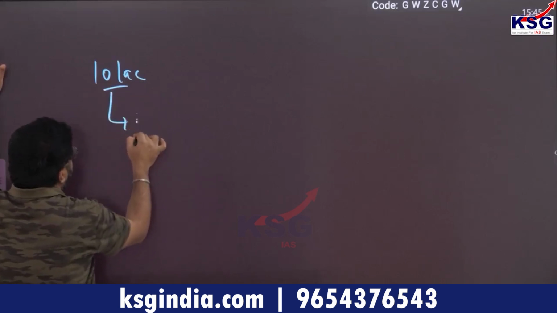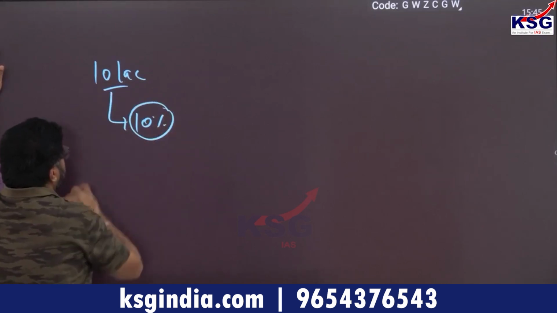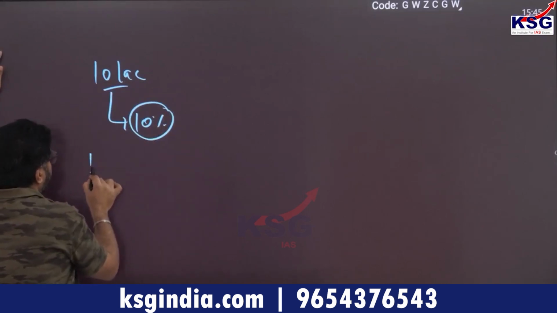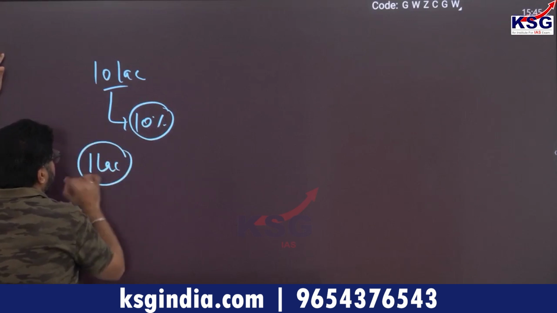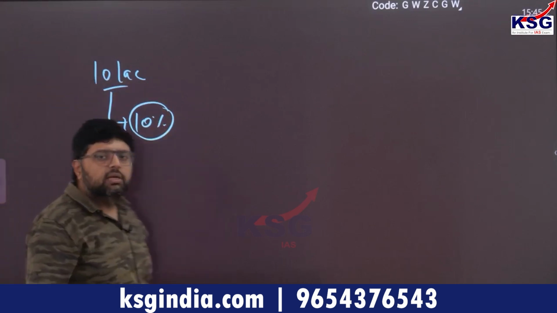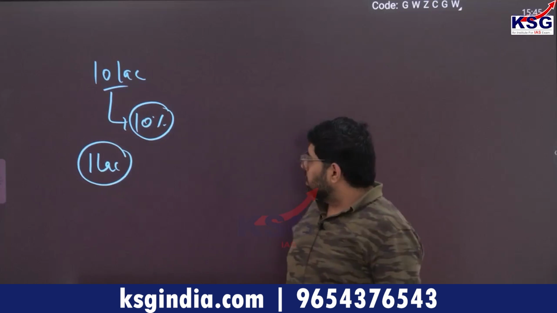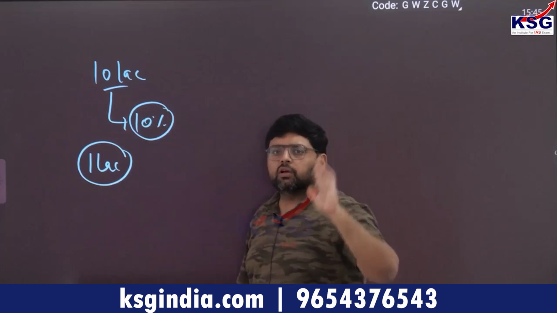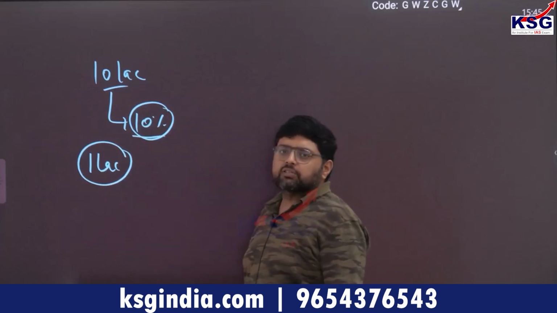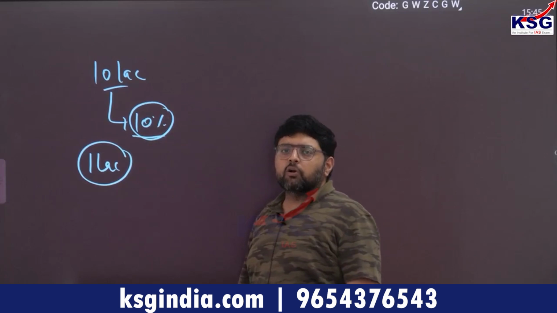On 10 lakh rupees you have to pay 10% as tax, so how much tax do you pay? 1 lakh rupees. So out of 10 lakh, 1 lakh you give to the government because you have to pay income tax of 10%. So in your pocket how much money is left?